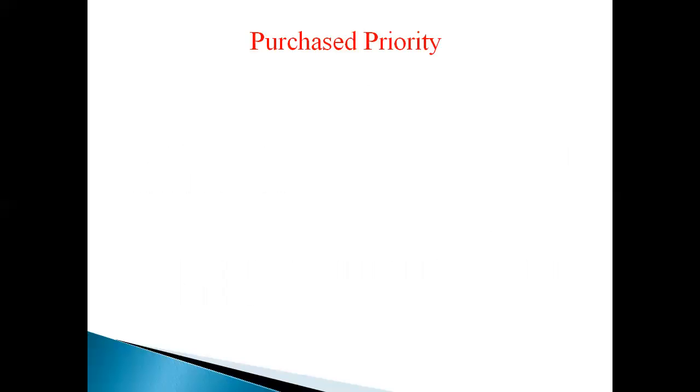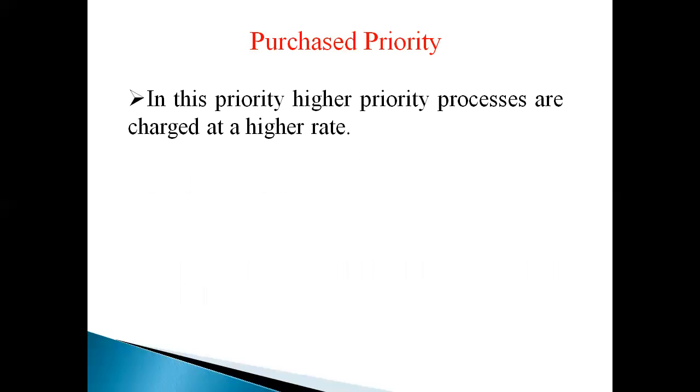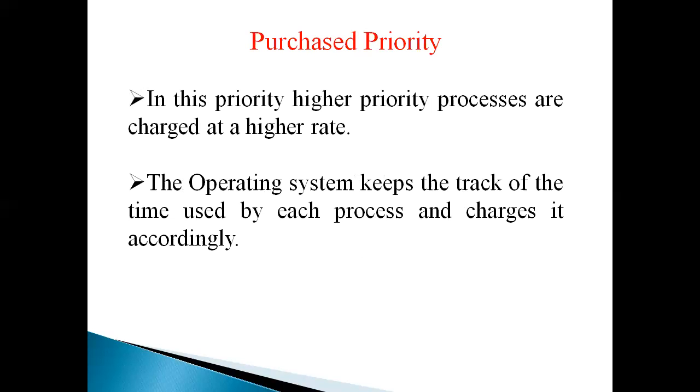Next one is purchase priority. In this priority, higher priority processes are charged at a higher rate. The operating system keeps track of the time used by each process and charges it accordingly. It means the operating system has to keep track of the time of each process, and afterwards it will be charged according to the time.